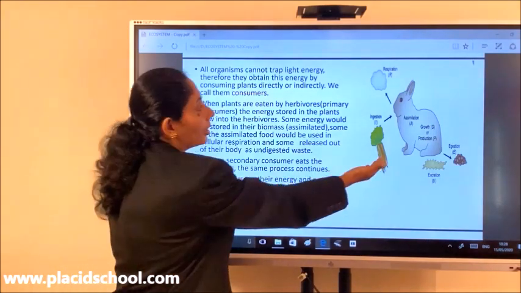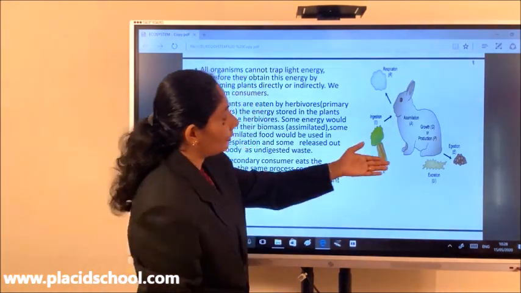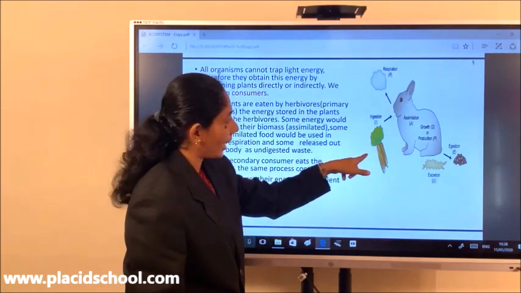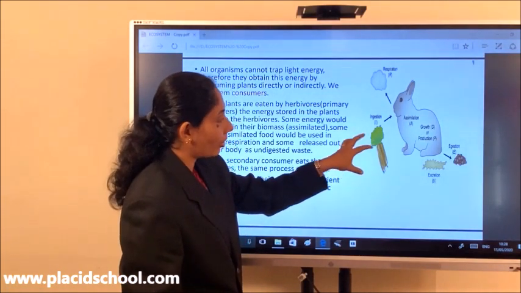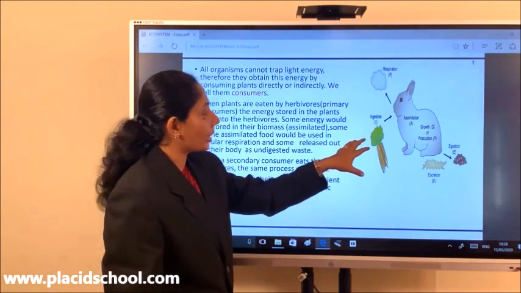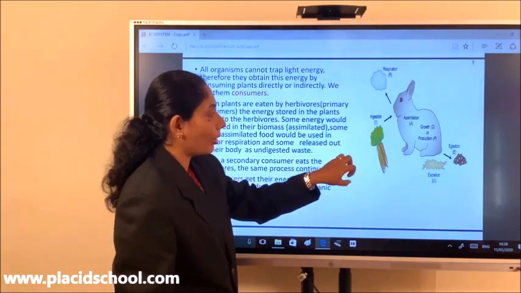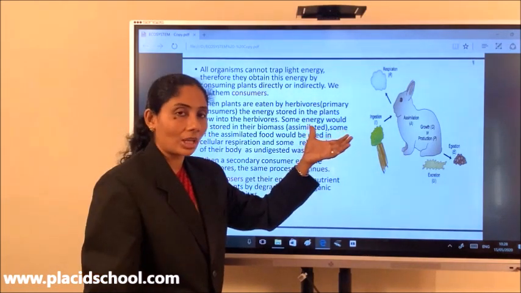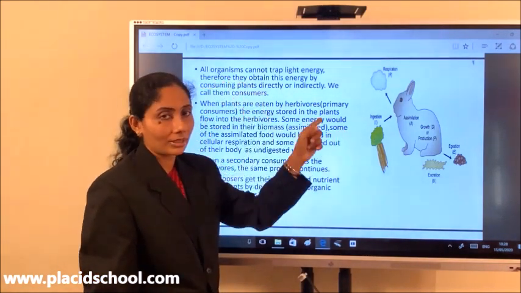Okay, there is a picture of a rabbit over here. So this is the plant, this is a carrot over here. This carrot has got energy in its molecules, in its biomolecules. The bonds in these biomolecules have a lot of energy stored, and where is this energy coming from? It has been coming from the sun.